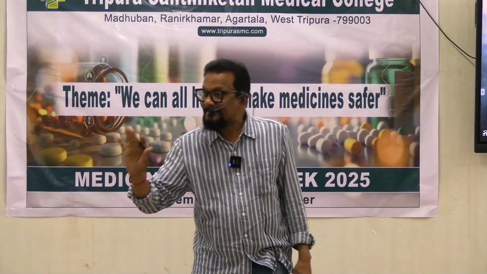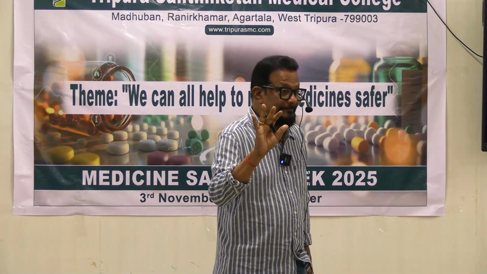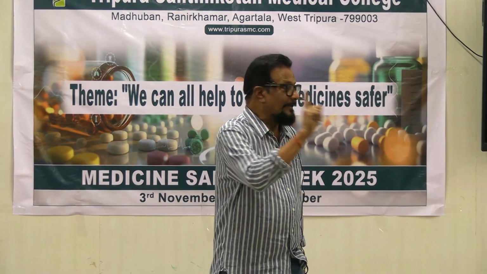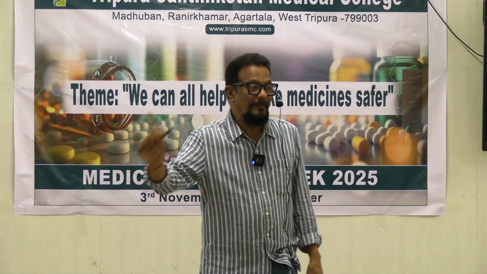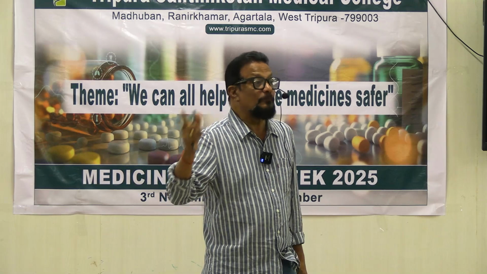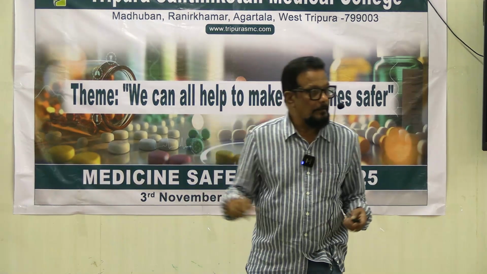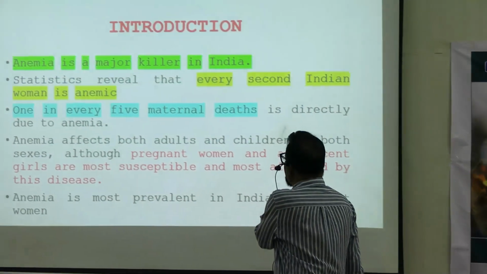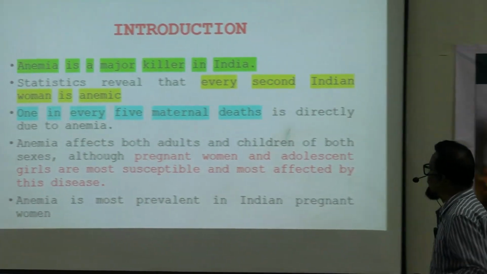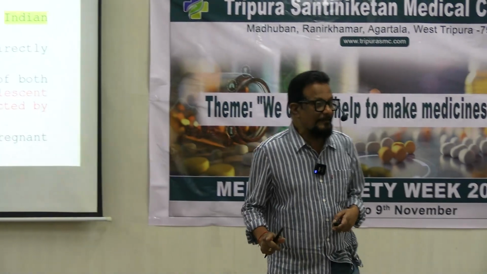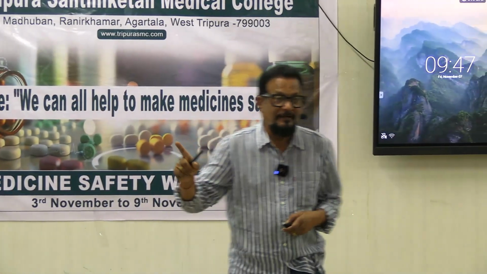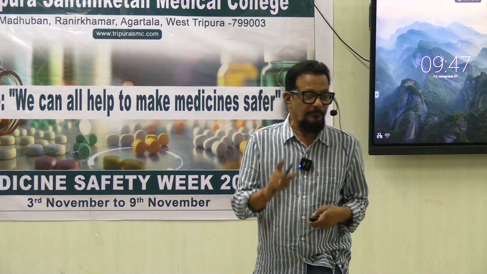For every 5 deaths because of anemia, 1 is a female death. Females suffer mostly from anemia. Every 5th maternal death is directly due to anemia. Anemia affects both adults and children, and mostly females suffer this disorder. Okay, females and children.